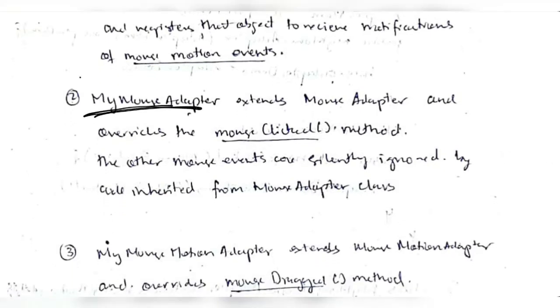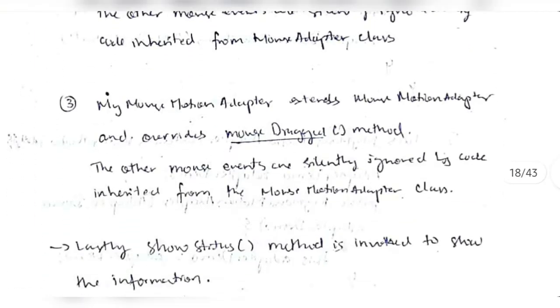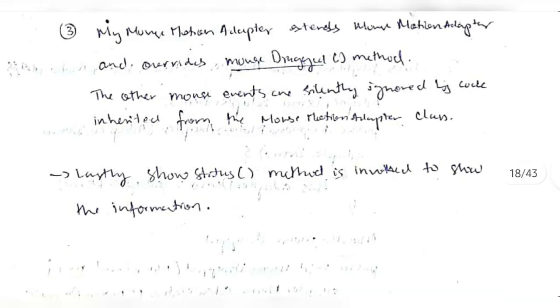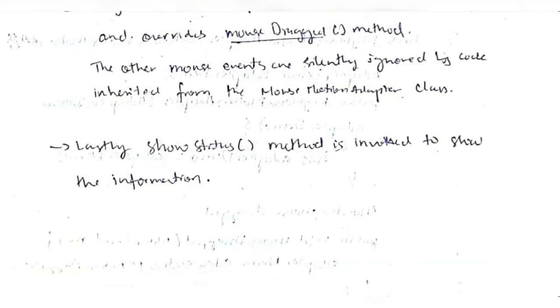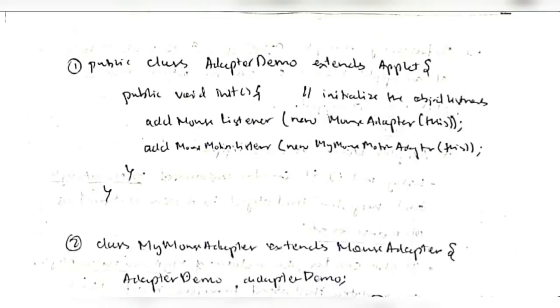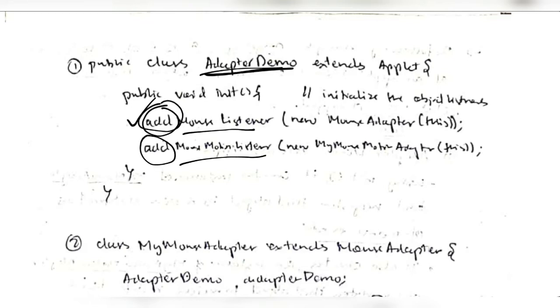What function it should perform, we define in the appropriate class. For the mouse adapter, meaning for the clicks, we will override the mouseClicked function, and there we will mention that it should display the text "mouse clicked". For the mouse motion adapter, meaning for the drag function, we will override the mouseDragged function, and there we will display the text "mouse dragged". Okay, so let's see the actual code here. For displaying purposes, we will be using showStatus. Firstly, we are making a class AdapterDemo which will initialize two objects, a mouse listener and a mouse motion listener. These two listeners are added.